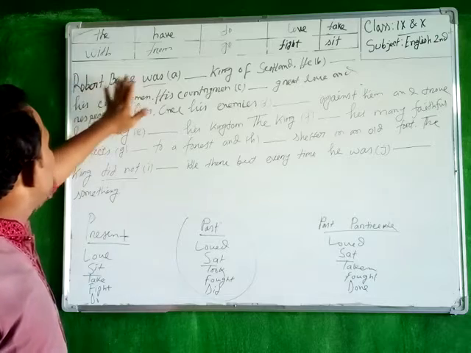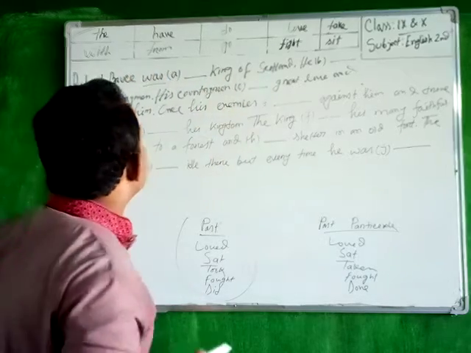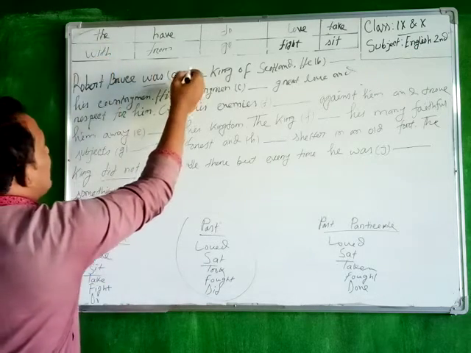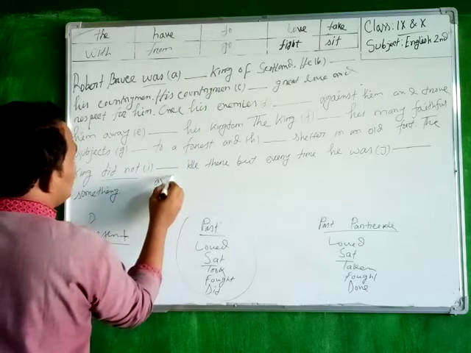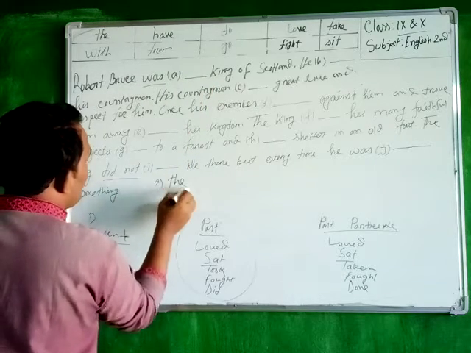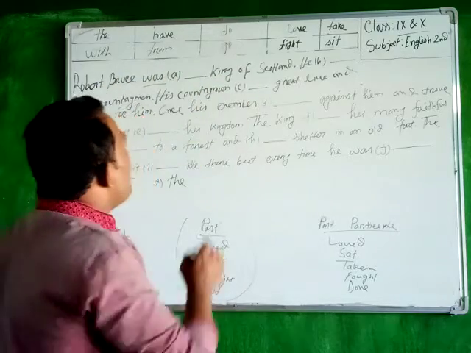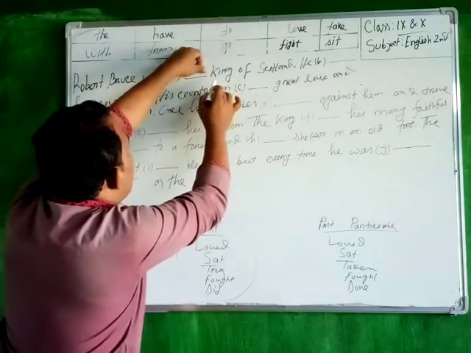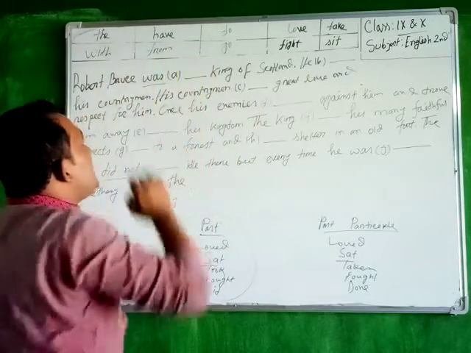So you can see that Robert Bruce was the King of Scotland. Here the will be the answer. What will be number one answer? The. Robert Bruce was the King of Scotland. Basically, when we find preposition of after the gap, the will come before the noun.